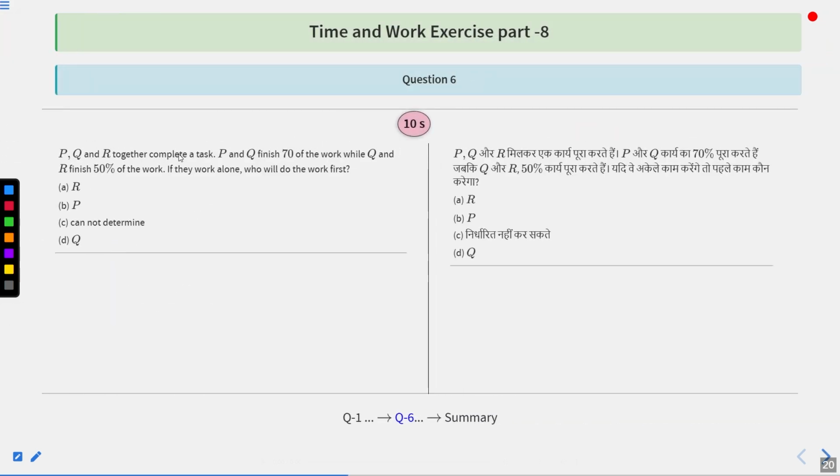P, Q and R together complete a task. P and Q finish 70% of the work while Q and R finish 50% of the work. If they work alone, who will do the work first? Options are A) R, B) P, C) cannot be determined, and D) Q.